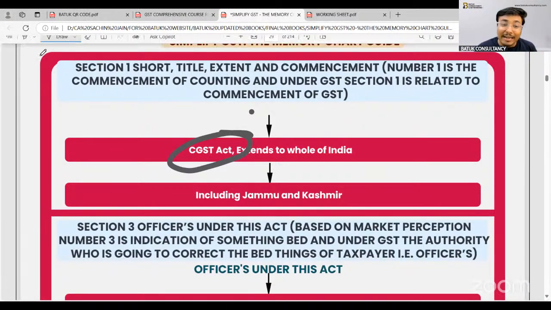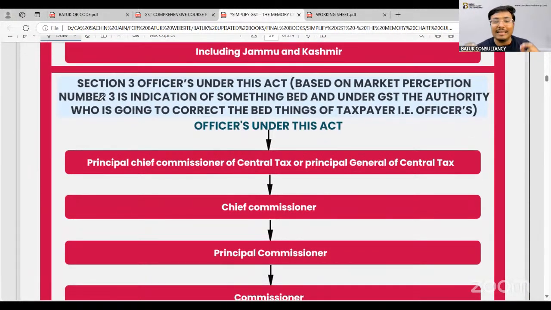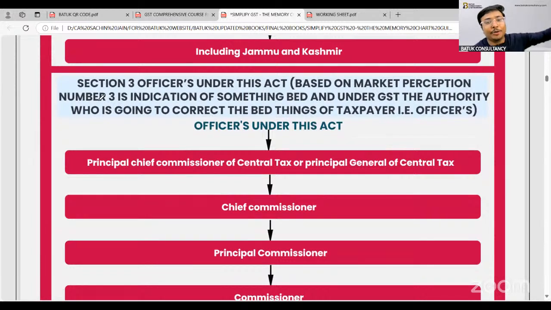Okay, now the next section, section number 2, is related to definitions only, various definitions which are there in law. So I have not covered that section in this particular course and book. Section number 3 is related to officers under GST.